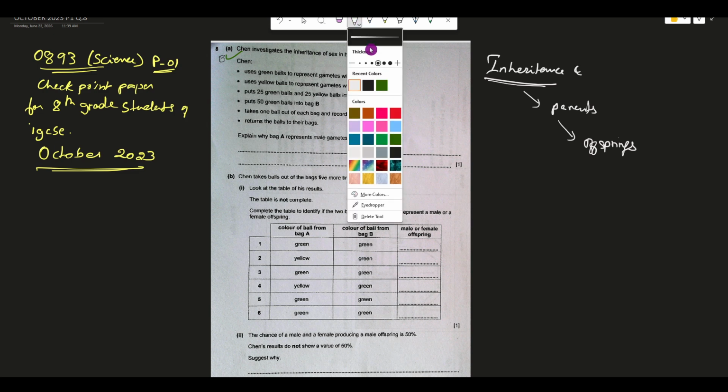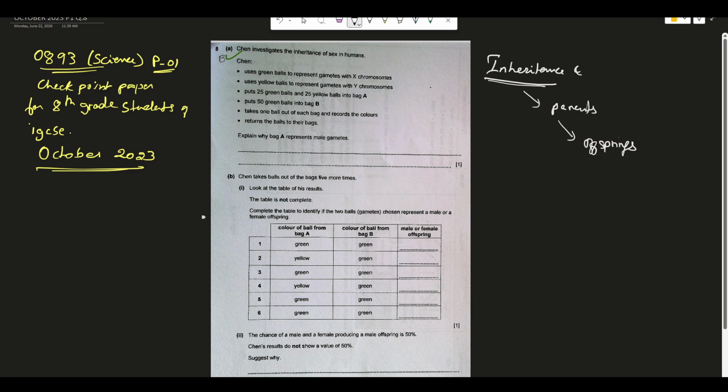The first statement says he uses green balls to represent gametes with the X chromosome, so green balls indicate an X chromosome, and yellow balls are used for the Y chromosome.